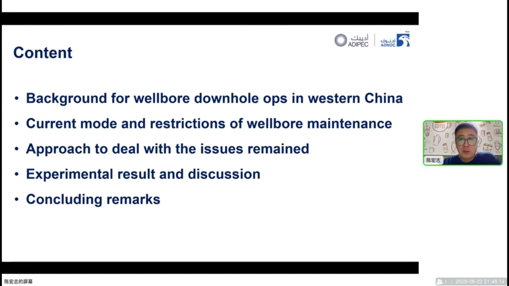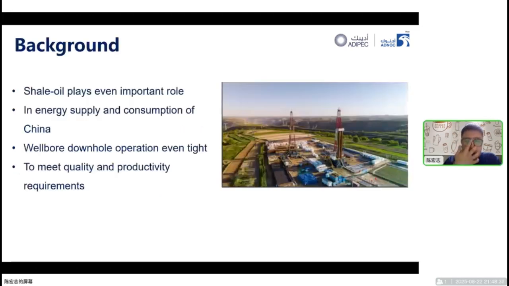It begins with the background of wellbore downhole operation in Western China, followed by the current mode and restrictions of wellbore maintenance. Our proposed approach to deal with the remaining issues will be discussed in section 3. Experimental results, discussions, and concluding remarks on future prospects will be delivered in section 4 and section 5 respectively. We all know that shale oil plays an important role in energy supply and consumption in China.